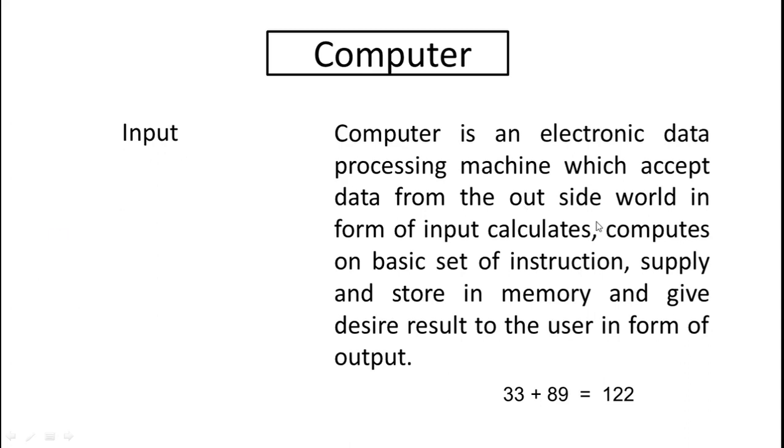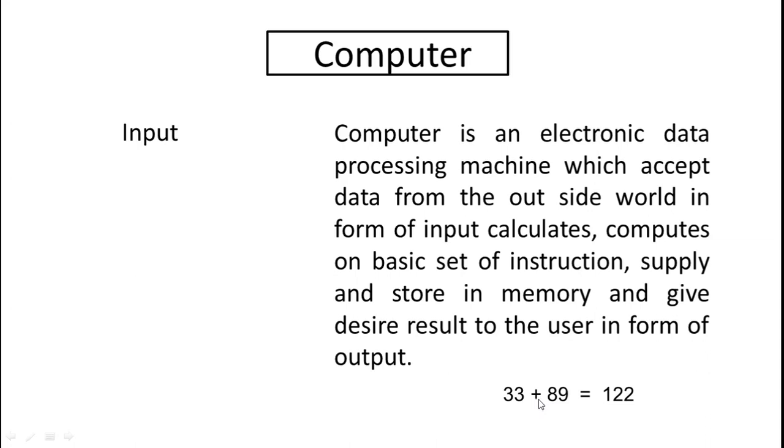Looking at the next line, it computes on a basic set of instructions. That means after inserting two values, there is a need to give a command to the computer for what we want to perform, like addition, subtraction, multiplication, division. This thing is known as an instruction command.